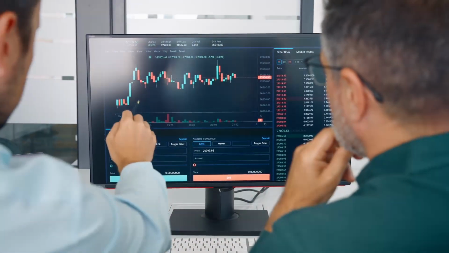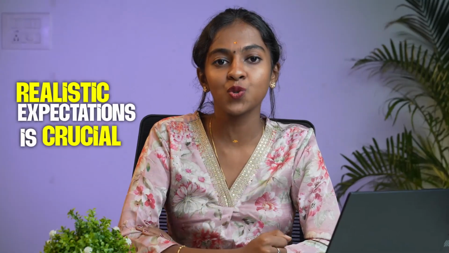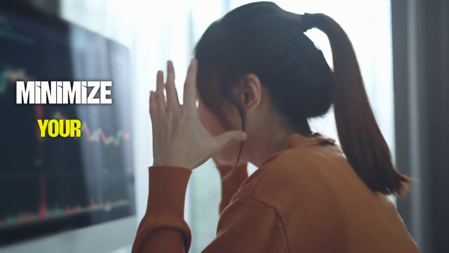Step number 5. Set realistic expectations. A huge mistake that many traders make is thinking that every trade will turn into a winning one. Some trades could end up as losing ones. This is a part of the game. Setting realistic expectations is crucial. Your goal should not be to avoid the losses entirely. Instead of focusing on that, just minimize your losses.